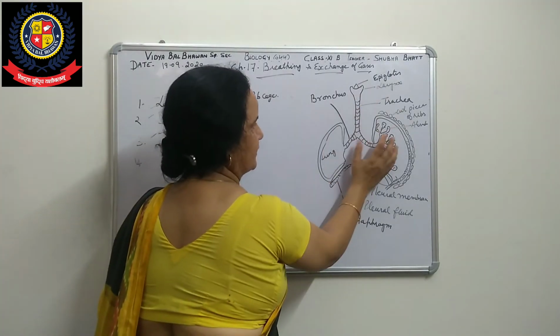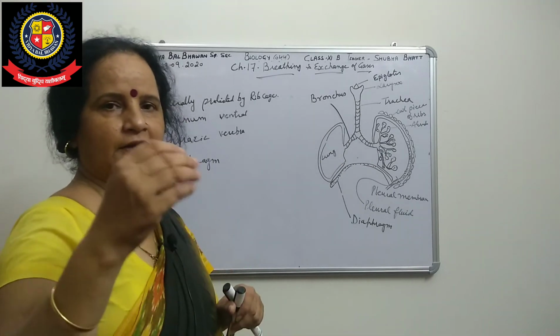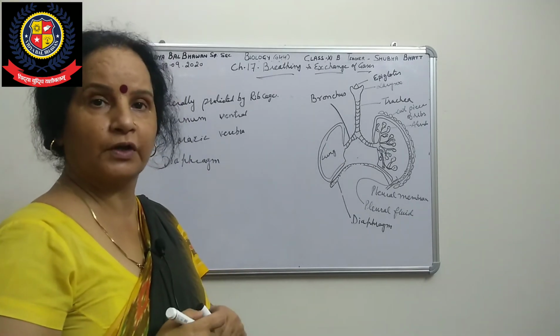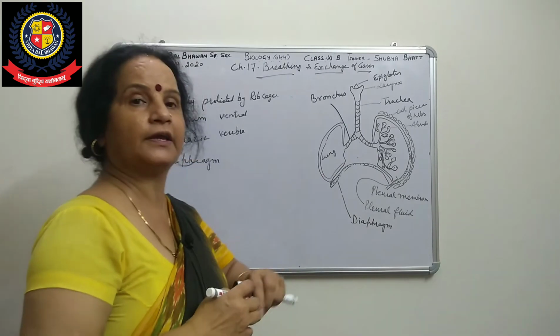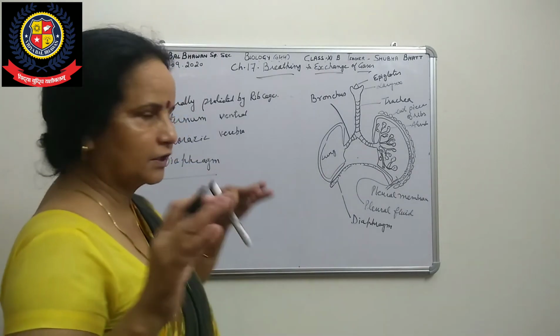Inside the lungs, whatever gas or air is present in the inner side of the lungs, that is called the pulmonary cavity. Right? It will be used a number of times in the NCERT book, so don't get confused.